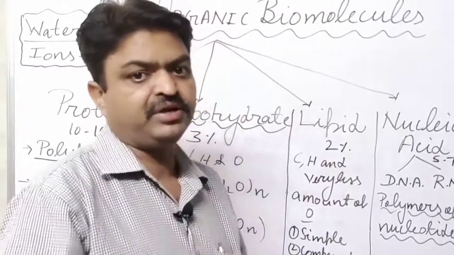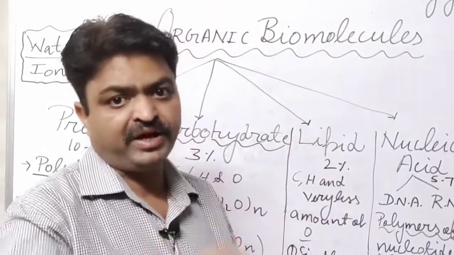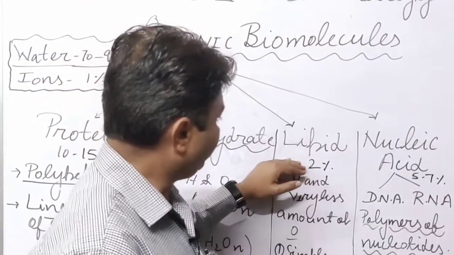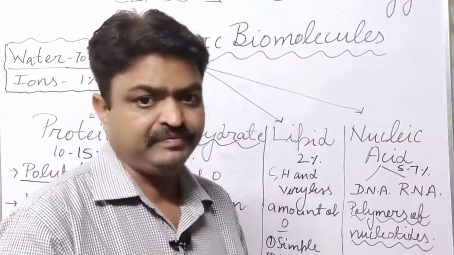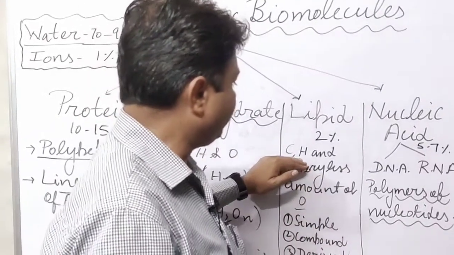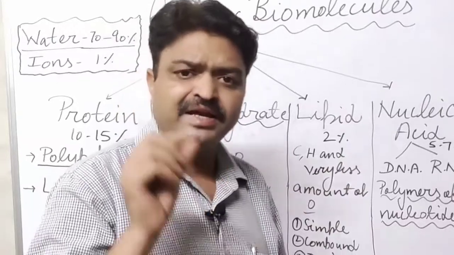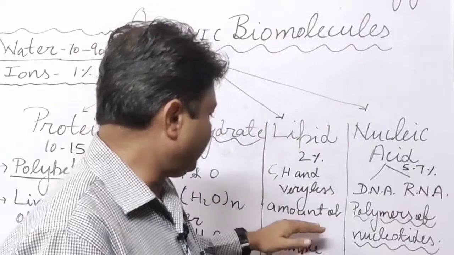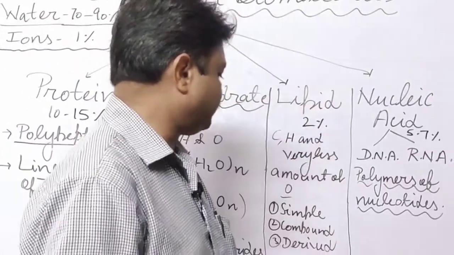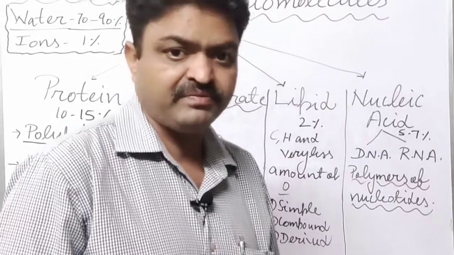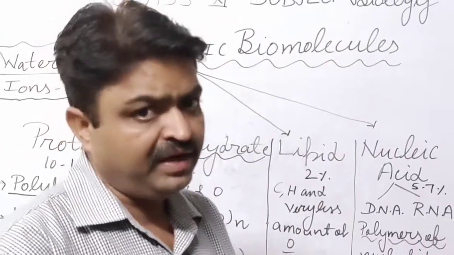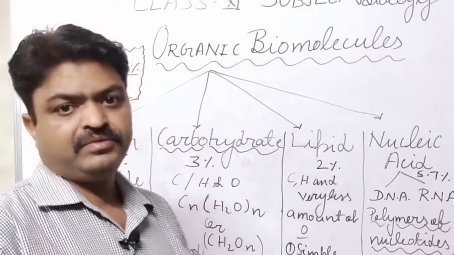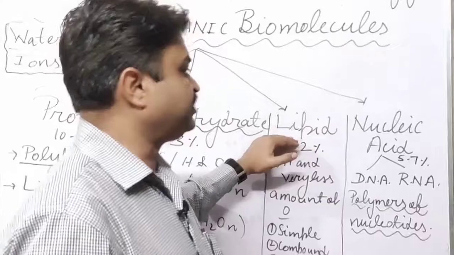Lipid is the main constituent of the cell, student. It provides extra energy to the cell, and it is found around 2% inside the cell. It is made up of carbon, hydrogen, and a very small amount of oxygen. There are three types of lipids: simple lipids, compound lipids, and derived lipids. They are also known as fat. Fat is the general name of the lipid, student.